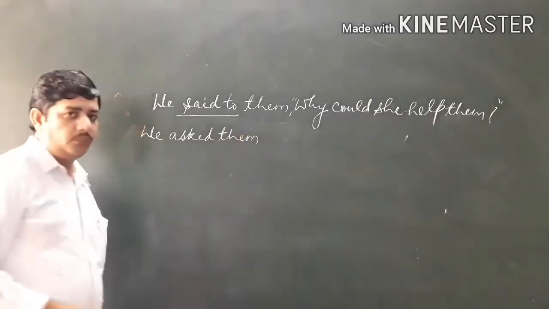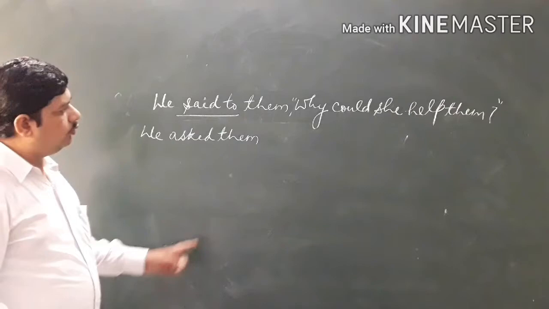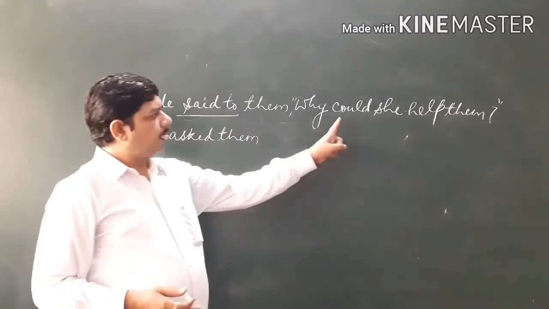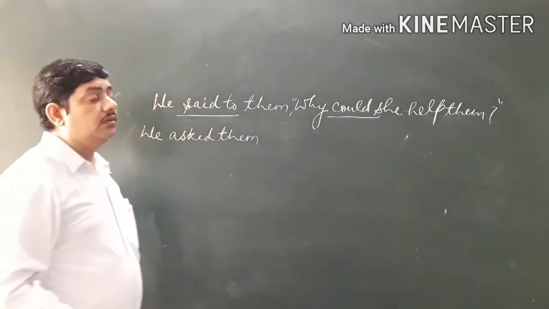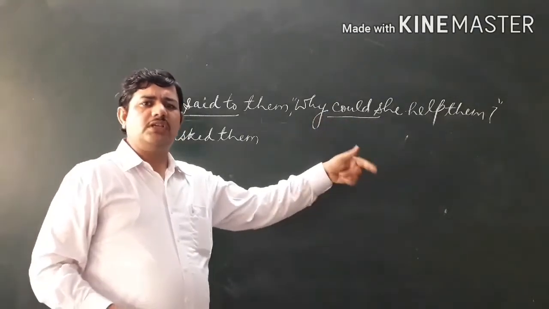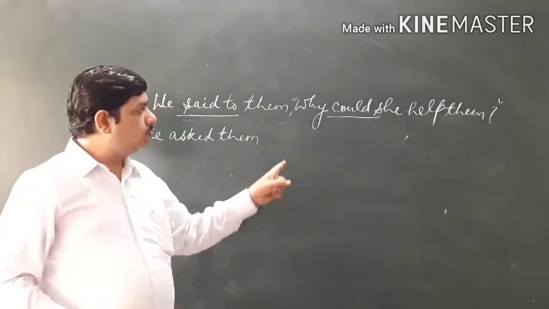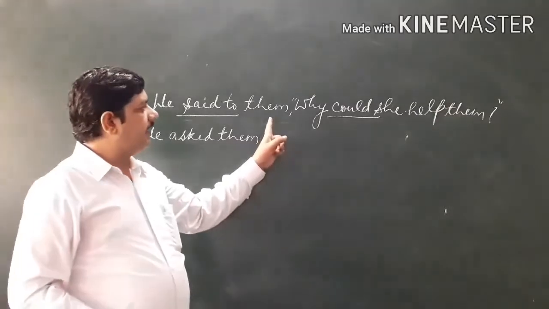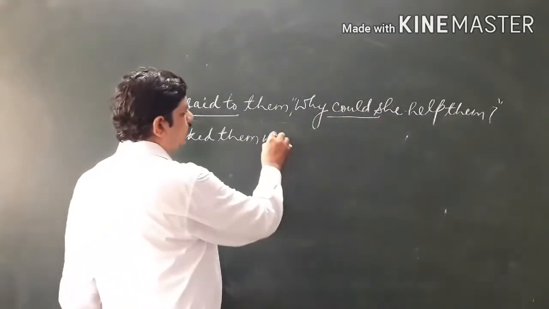Because we have the WH family here, it is a little bit different from those sentences where we have only a helping verb. With a helping verb we use if or whether, but when you have the WH family, we use the same WH word as the connector, that means to connect the reporting verb and the reported speech.